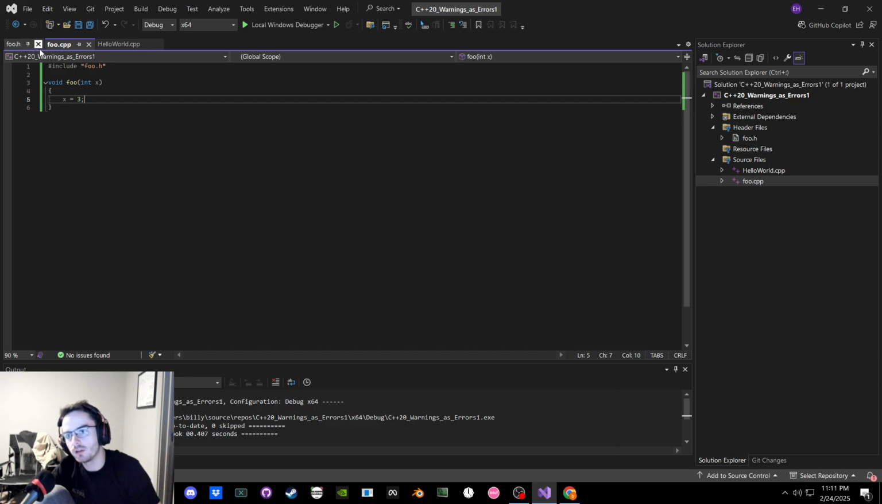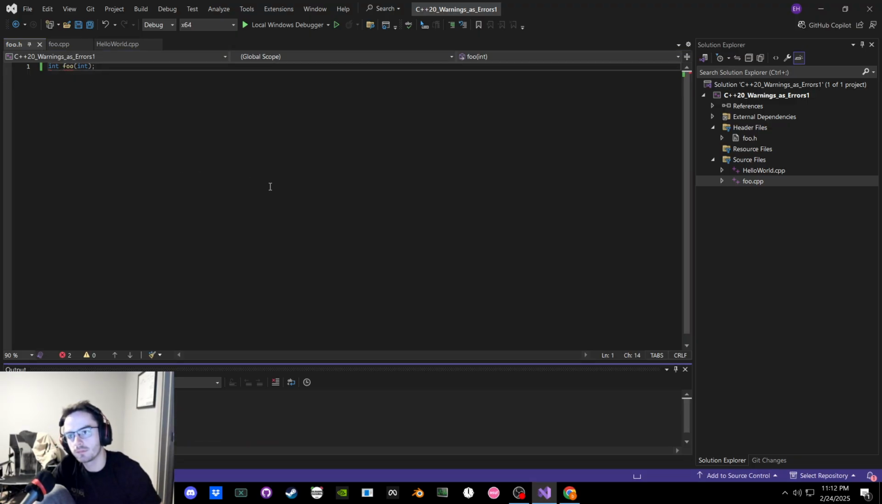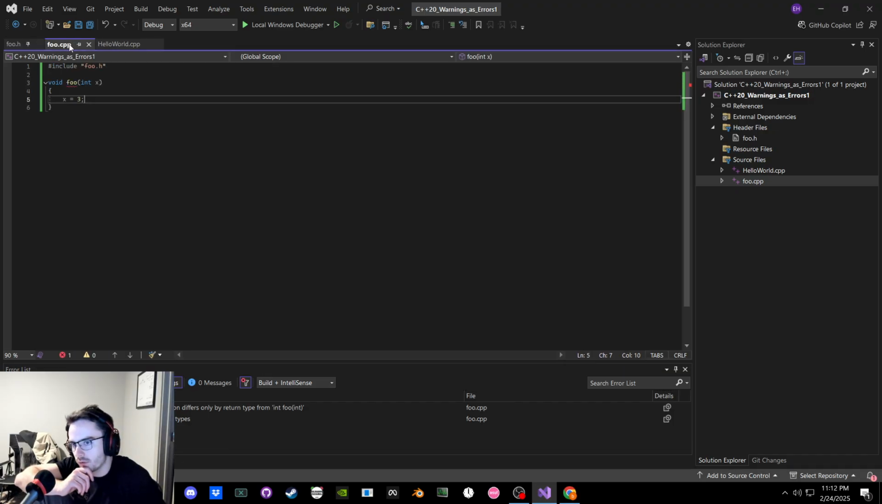But if we take this and say now it's an integer, now what happens? Overloaded function. What does that mean? I don't know. This function differs only by return type from that. It's saying there's a function defined here and a function here. The identifier is the same, the parameters are the same, but the return type differs. Cannot overload functions distinguished by return type alone.